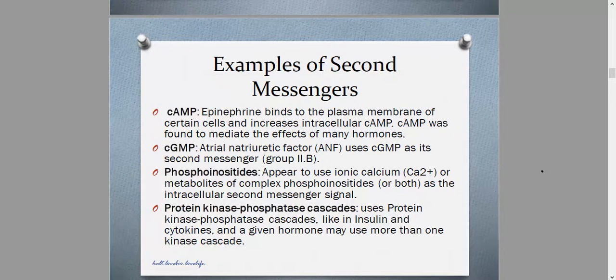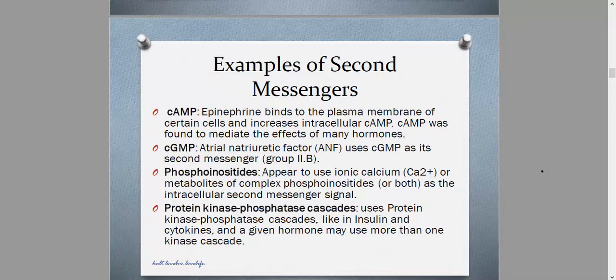Right. So for cyclic adenosine monophosphate, our primary example is epinephrine. When epinephrine binds to the plasma membrane of its target cells, it will increase the production of cyclic adenosine monophosphate inside the cell bound to epinephrine. cAMP is identified to be a very important secondary messenger in different hormones and in different responses of target cells.